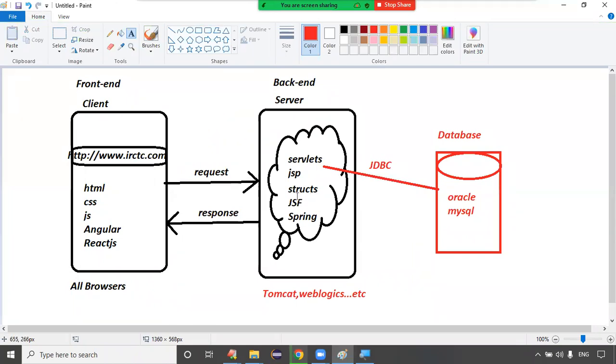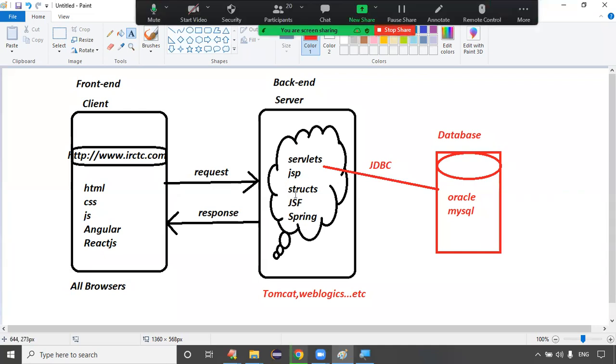Sir, what about Struts and JSF? Yesterday I told you Struts and JSF are frameworks, used for building web applications. To give more clarity: Servlets and JSP are technologies, and they cannot interact with the database directly, so they use JDBC. Struts and JSF are frameworks, and they also cannot interact with the database directly. They use the Hibernate framework to interact with the database, guys. That clarity is very, very important.